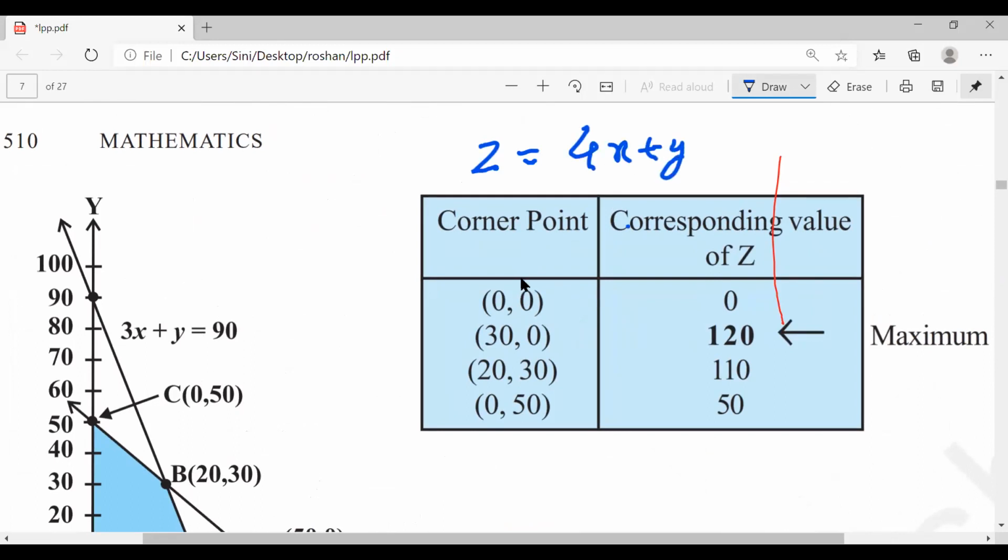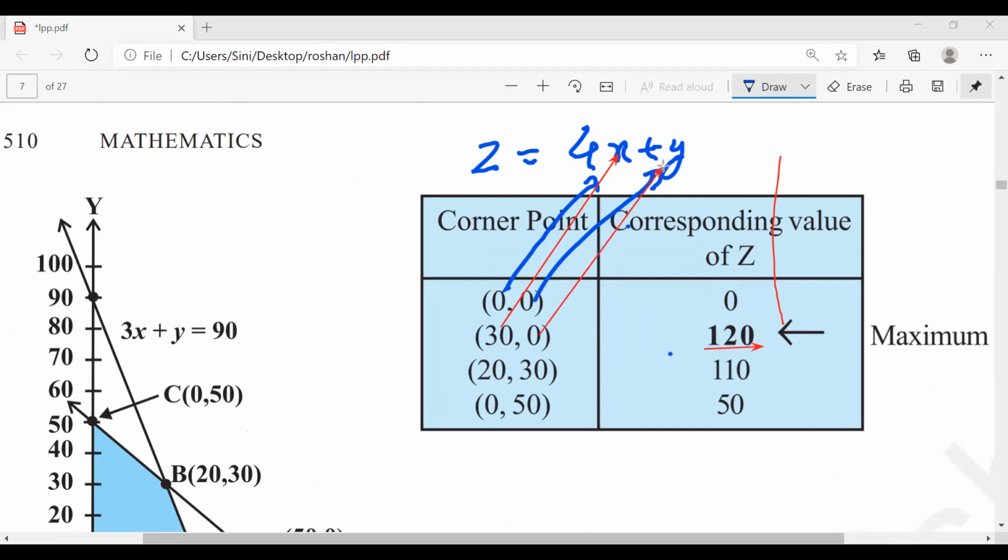If I put 0, 0 in x and y, I'll get 0 only. Correct? Next, if I put x as 30, 30 into 4 is 120. 0 into y is 0 itself.